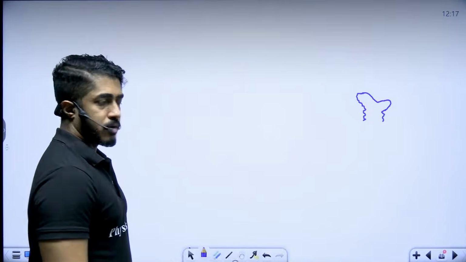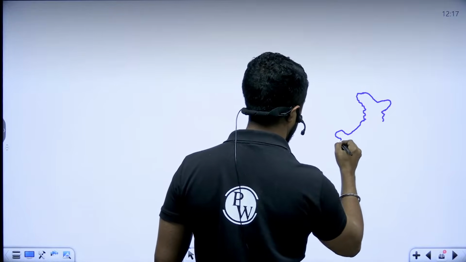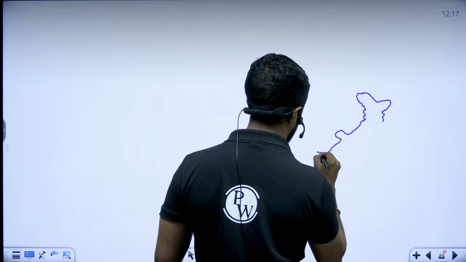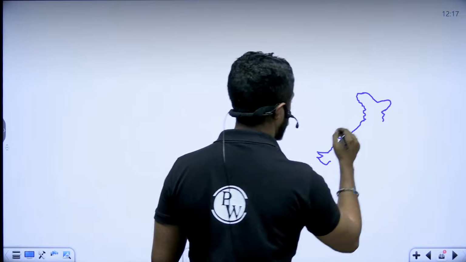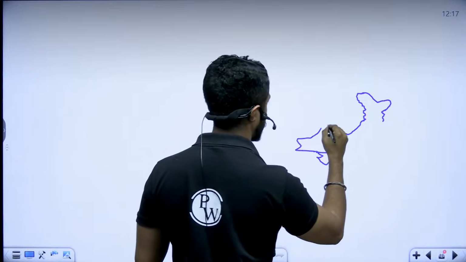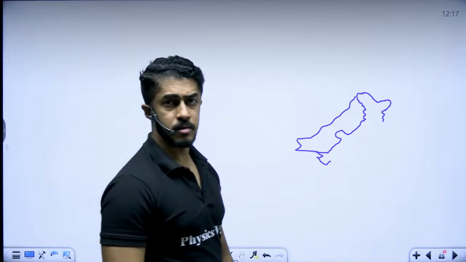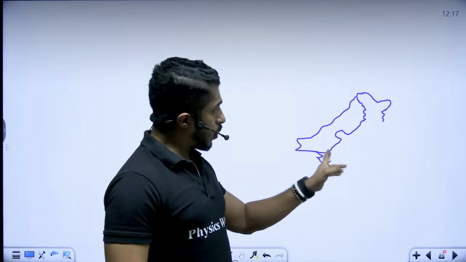This much at least you can draw. That is done. Now it becomes easy.